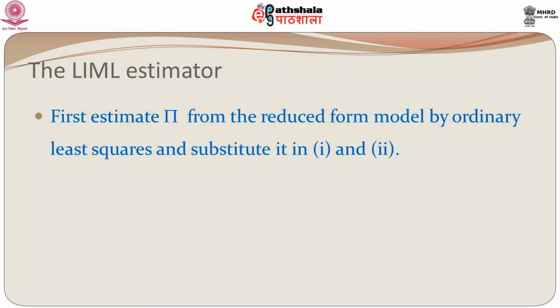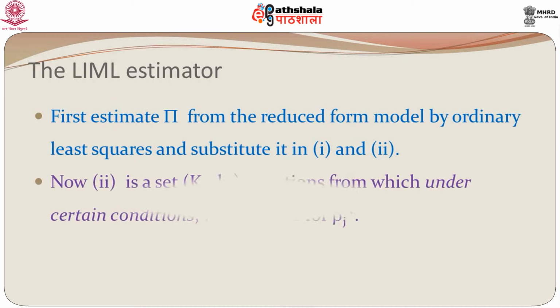And what we can do is first look at the second set of equations. Notice that the second set of equations, the k minus k j equations, do not involve gamma j star. It only has beta j star and the estimated pi 1 2 hat. So, if we can solve for beta j star from this, we get an initial estimate for beta j star.